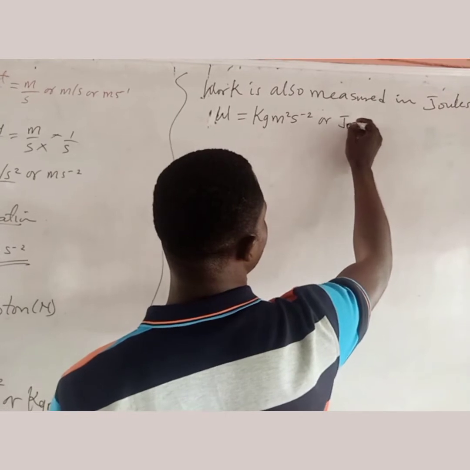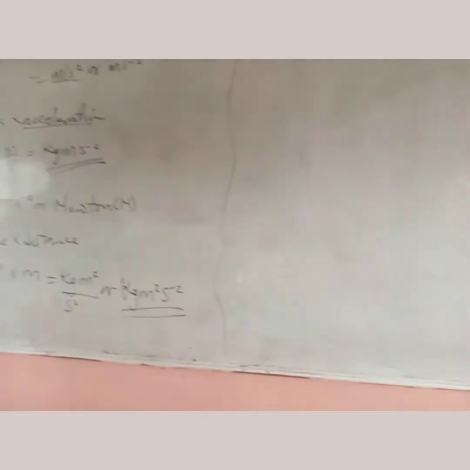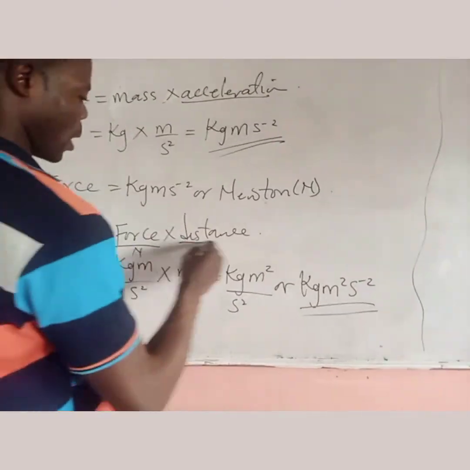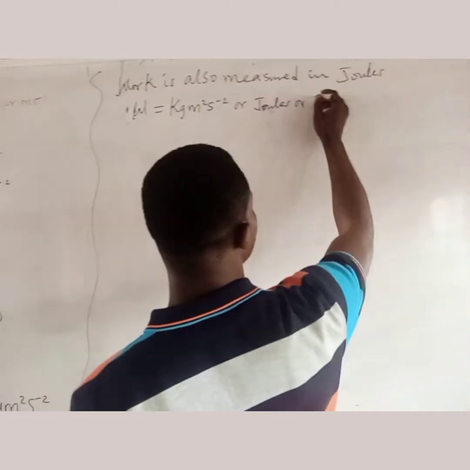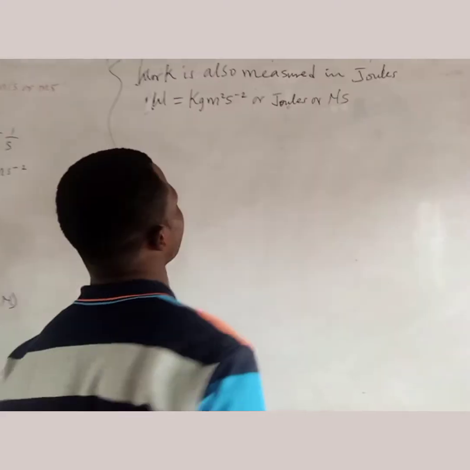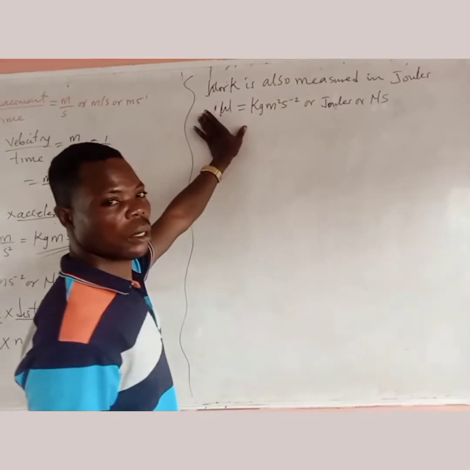If our force is Newton and distance is meter, therefore our work can also be Newton meter. That is force times distance. So these are some of the units to recognize work or work done.